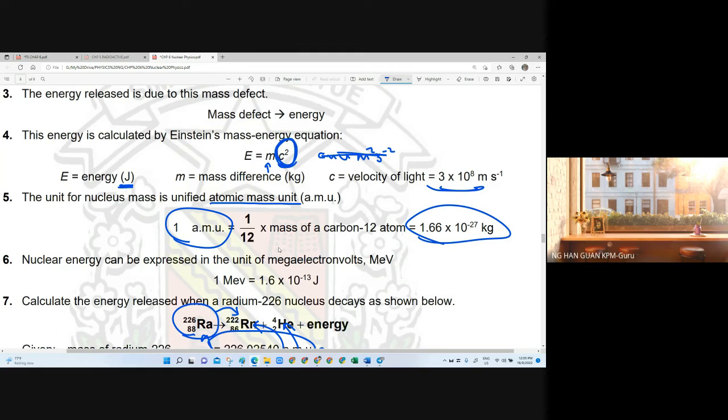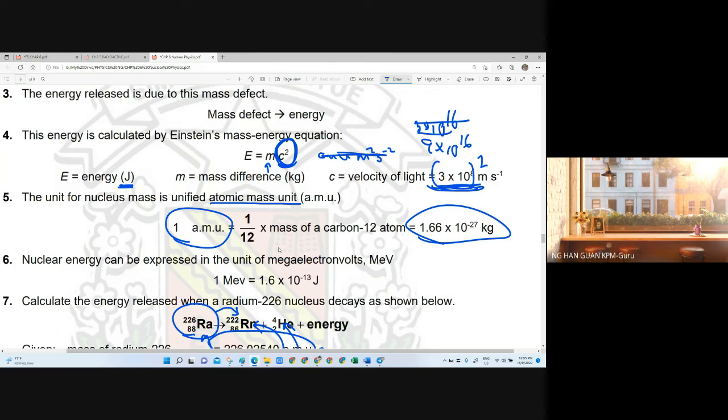They should substitute 3 times 10 to the power 8 and square it. Or when they calculate, they make C squared become 3 times 10 to the power of 16, because they key the calculator wrongly. By right, you should square the whole thing together, so you get 9 times 10 to the power of 16. So remember, C squared is very important.